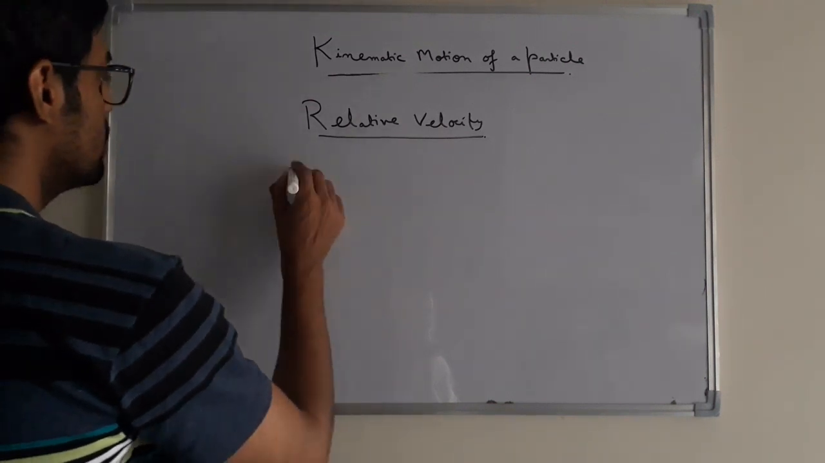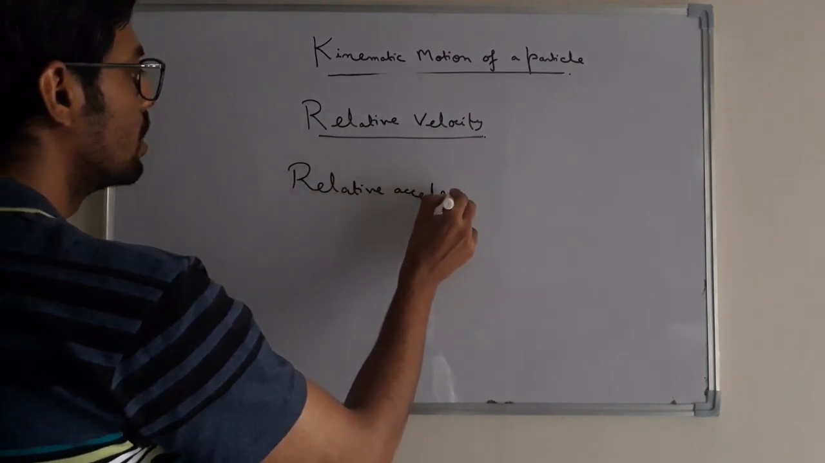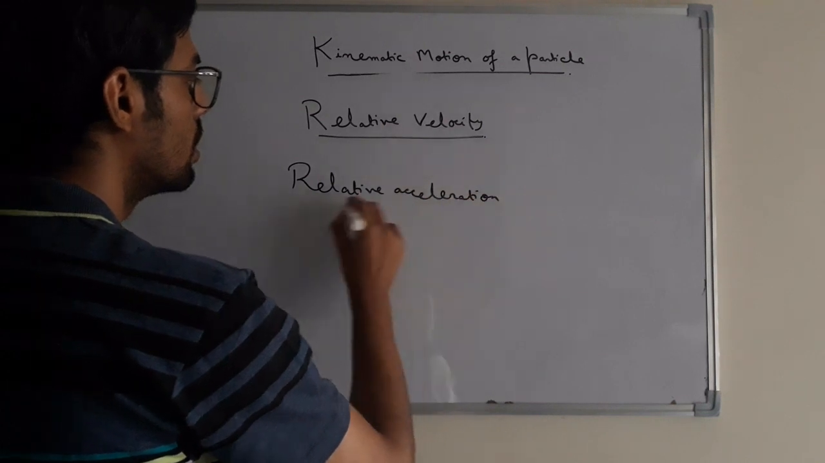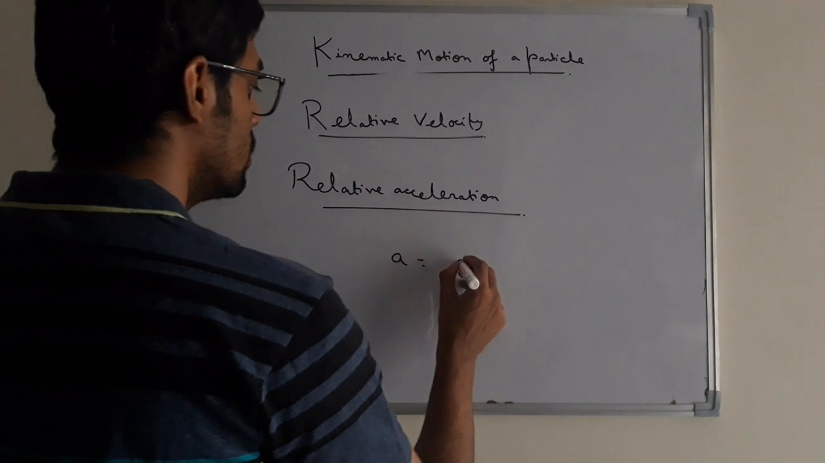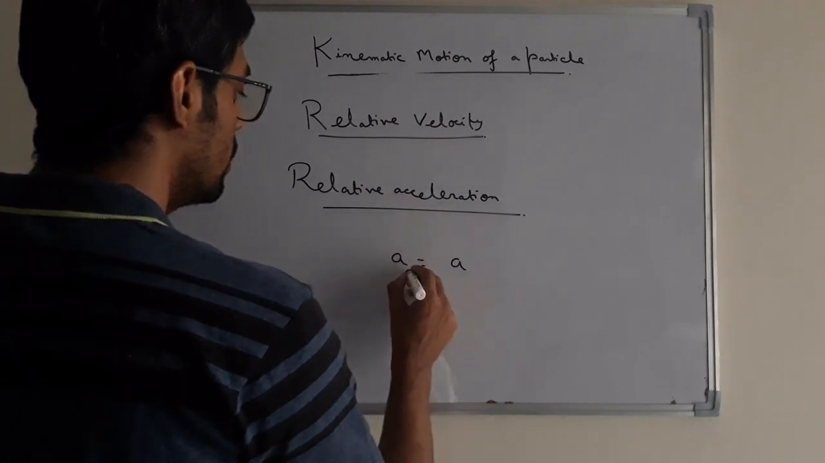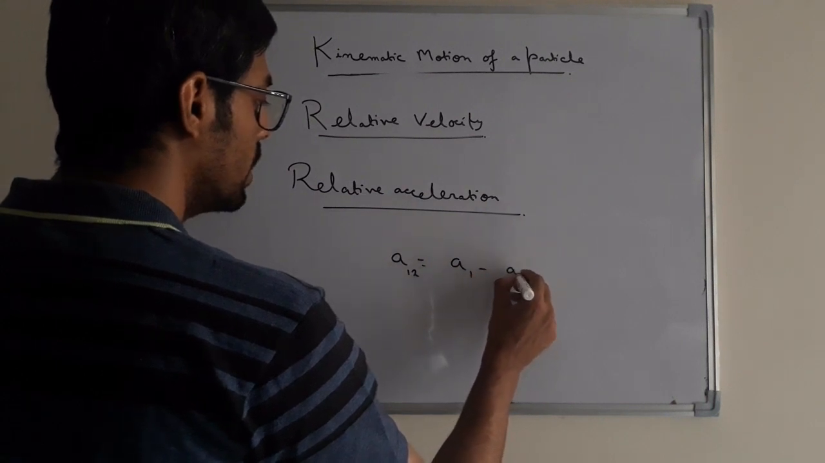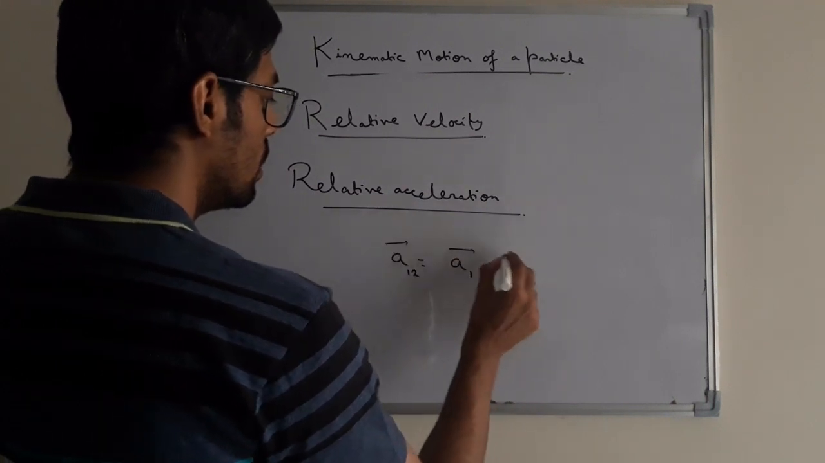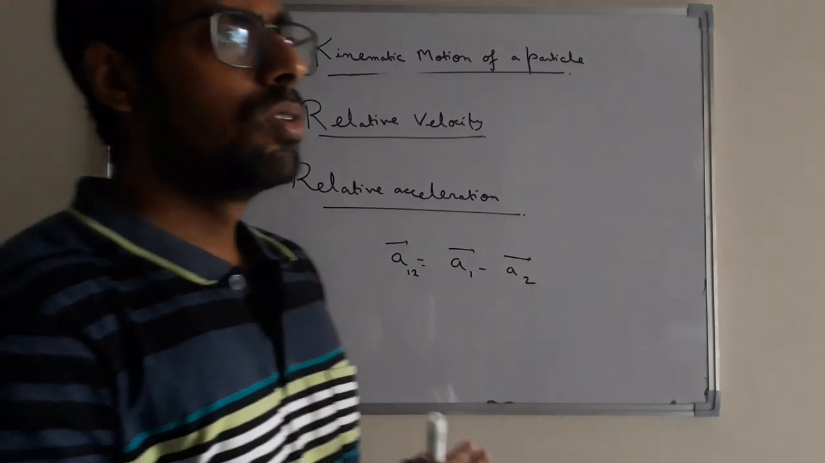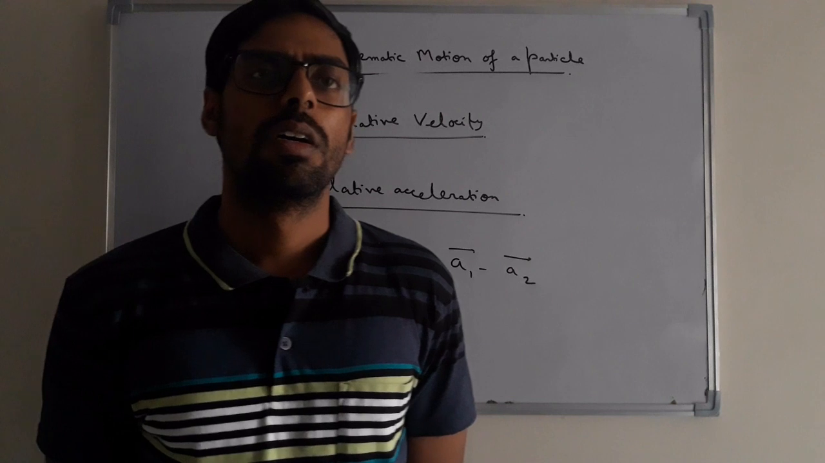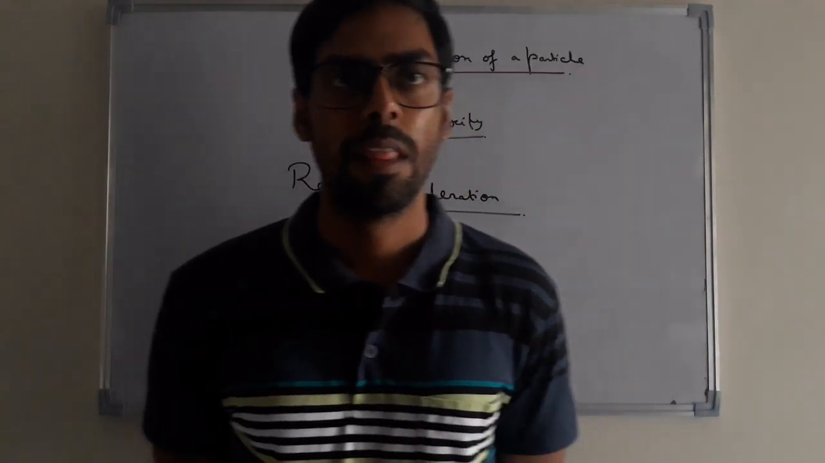Similarly, there will be relative acceleration. Suppose the relative acceleration of particle 1 with respect to particle 2 is given by the acceleration of 1 minus the acceleration of 2. This is the relative acceleration. So these are the few basic parameters you need to understand regarding the linear motion of a particle.